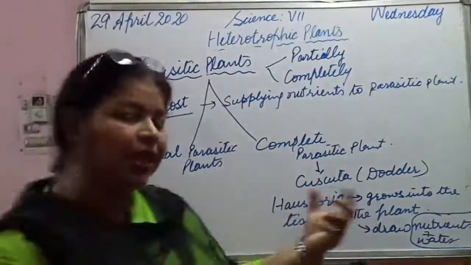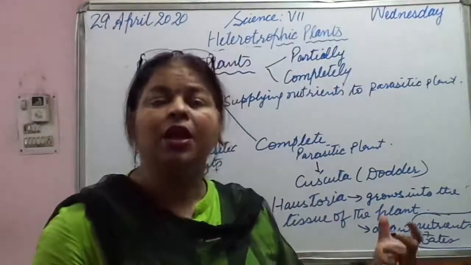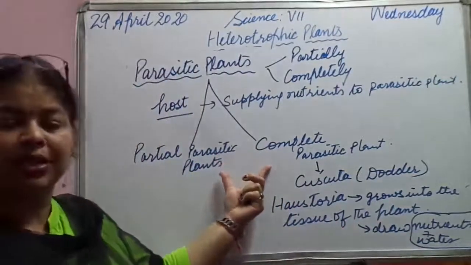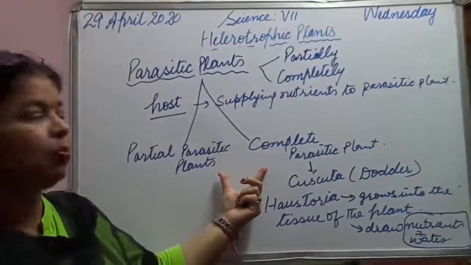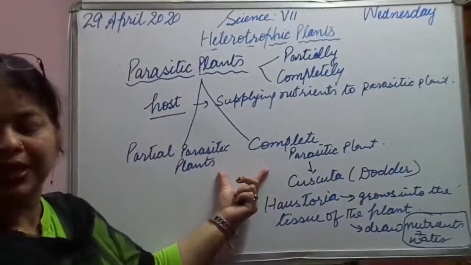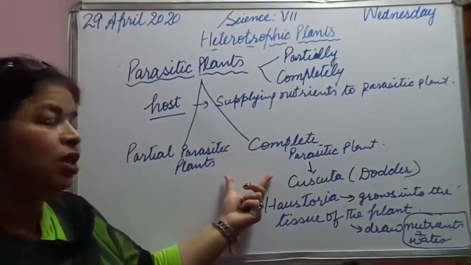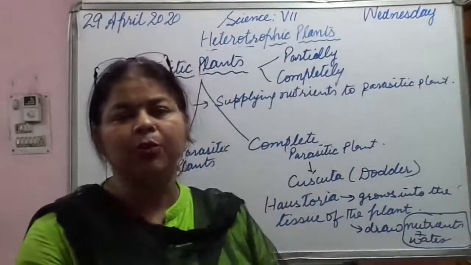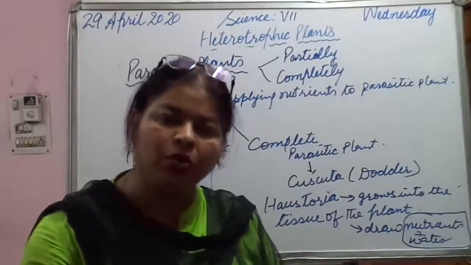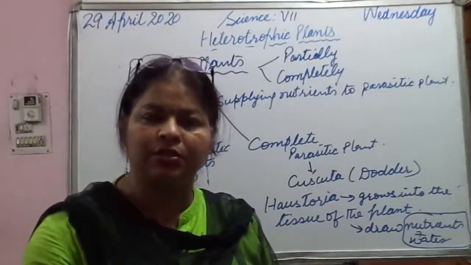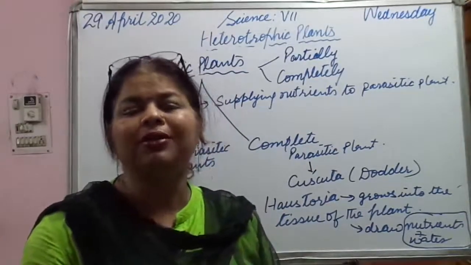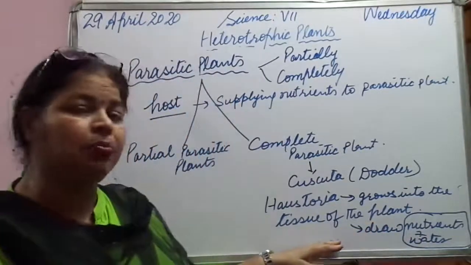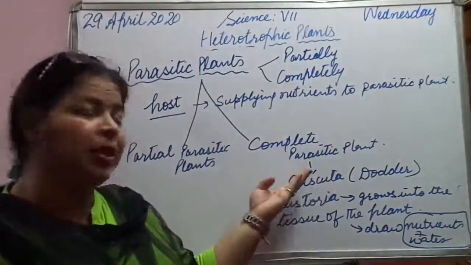They keep on taking in nutrients and along with that water. So this is about complete parasitic plants. They depend completely on the host and keep on drawing out the nutrients from them. Whatever the plant requires for its survival is being taken in by this complete parasitic plant.